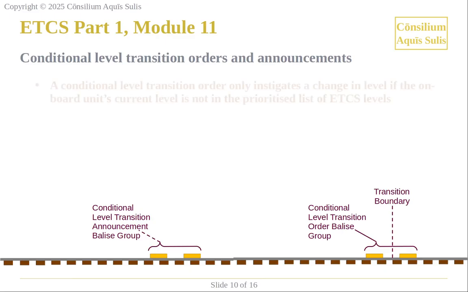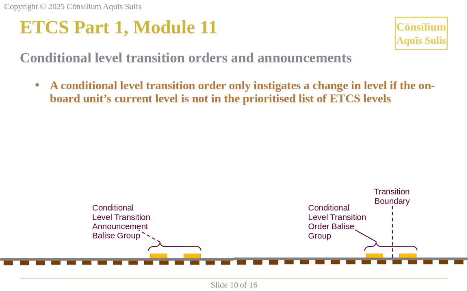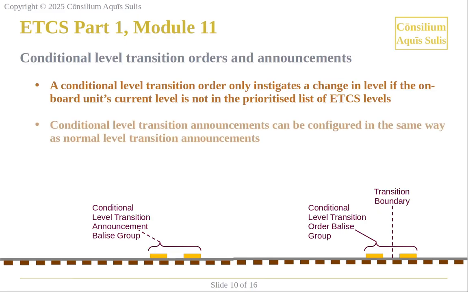A conditional level transition order only instigates a change in level if the onboard unit's current level is not in the prioritised list of ETCS levels. Conditional level transition announcements can be configured in the same way as normal level transition announcements.